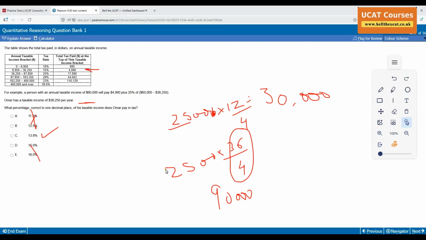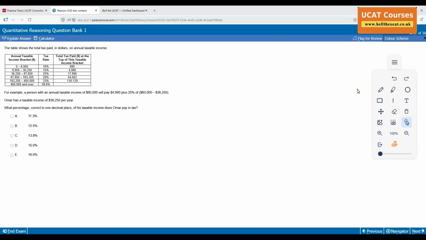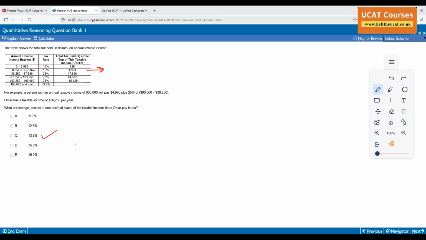Okay, let's try one more question. Omar has a taxable income of 36. All right, belongs to this bracket. What percentage? Oh, that's 4990 divided by 36250. What's that? 137. Any option 137? Look at that. I didn't even bother timesing by 100. 13.8.